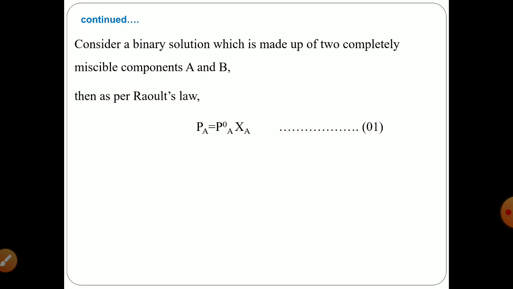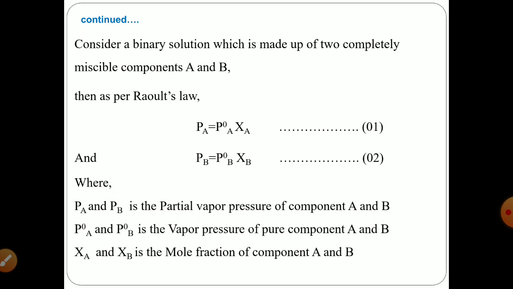This will be valid for component A, and for component B the same equation as per Raoult's law will be PB is equal to P naught B XB, where PA and PB are the partial vapor pressures for components A and B.